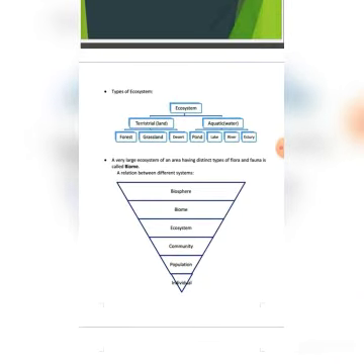There are different types of ecosystem, terrestrial as well as aquatic, means on land as well as on water. Terrestrial ecosystem we can divide in three parts: forest, grassland and desert. And aquatic like pond, lake, river and estuaries. There is another term, that is a biome. A very large ecosystem of an area having distinct types of flora and fauna is called a biome. Means biome is a much greater area in comparison to ecosystem.